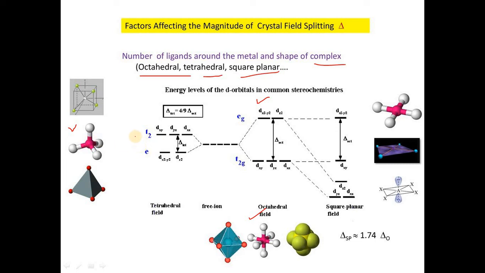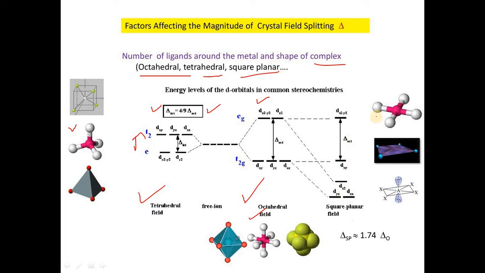So this is the reverse phenomenon, with eg at the bottom and t2g at the upper level. Delta octahedral has higher energy as compared to delta tetrahedral. The relation is that delta tetrahedral is equal to 4/9 times delta octahedral, because delta tetrahedral has a lower value as compared to delta octahedral.